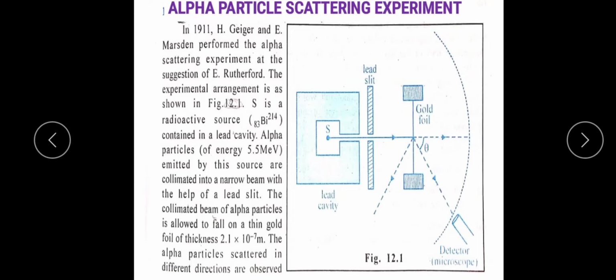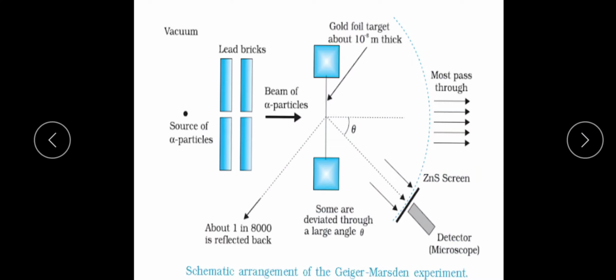Alpha particle scattering experiment. In the year 1911, H. Geiger and E. Marsden conducted an alpha particle scattering experiment under the guidance of E. Rutherford. The experimental arrangement is as given in the figure. This is the source of alpha particles, which is a radioactive source.